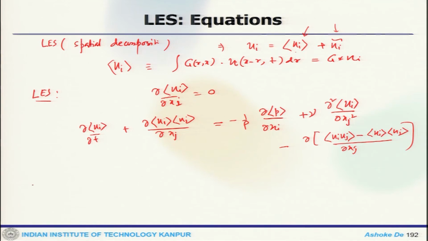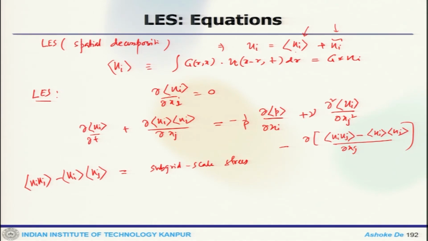This particular term, u_i u_j bar minus u_i bar u_j bar, is known as the subgrid scale stress. It comes from the small scale turbulent motion.